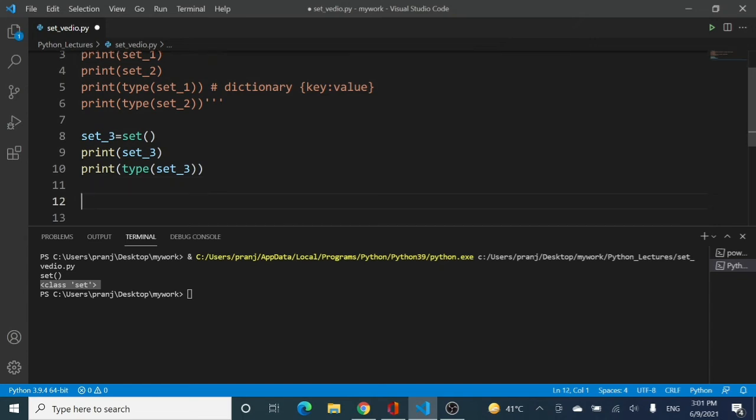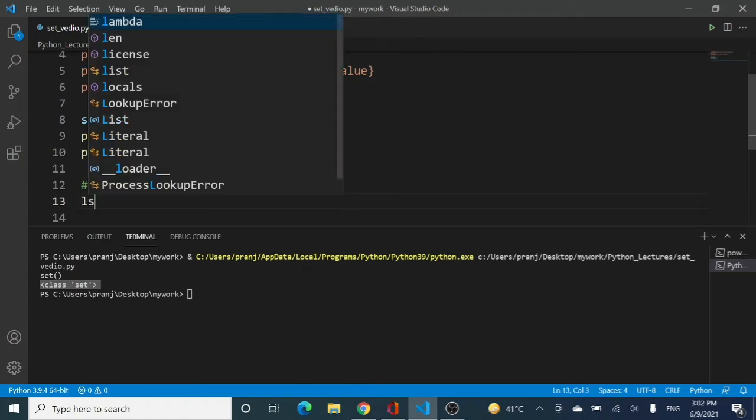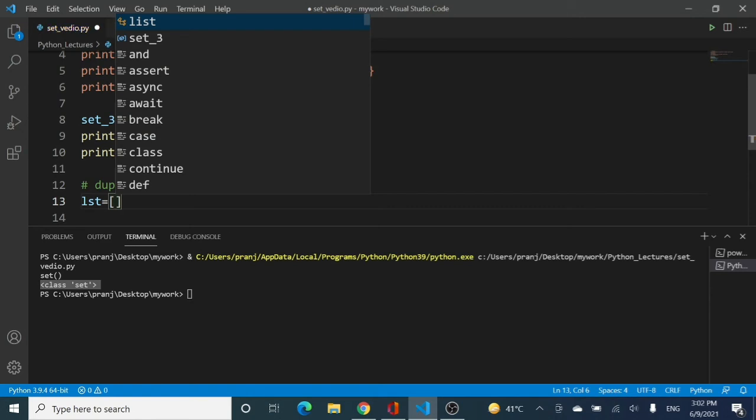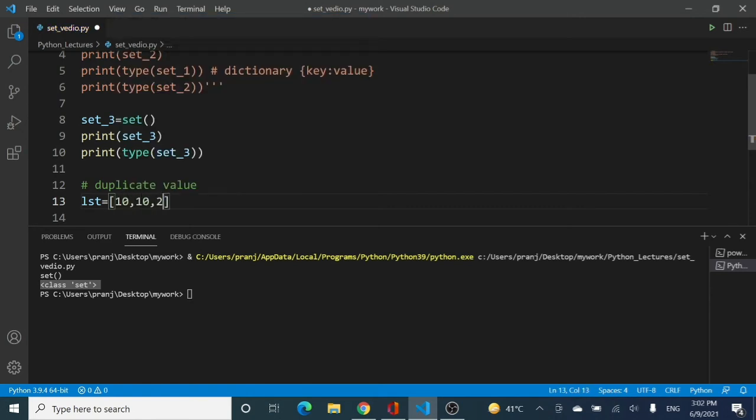Now one more test: sets do not have duplicate elements. So how do sets treat duplicate values? The example that I have taken is a list, let's say 10, again 10, 20, again 20, 30, again 30, 40 and again 40.